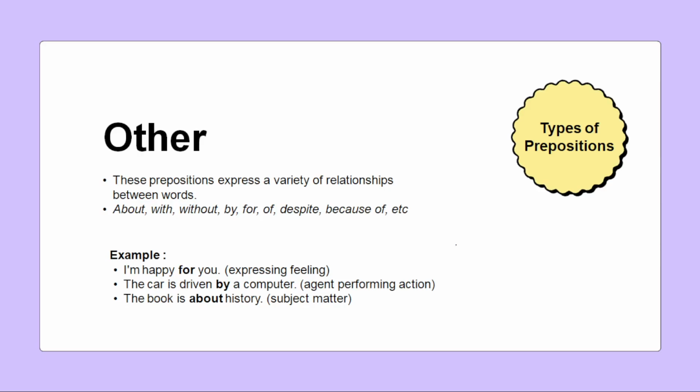And coming to the other important types of prepositions, there are so many. So about, with, without, by, for, of, despite, because of. So all these are a variety of prepositions where you express a variety of relationships between the words. For example, I am happy for you. So we are expressing a feeling over here. And here, the car is driven by a computer. So we are performing an action here. The book is about history. We are telling the matter about the subject. So all these kinds of connecting words, we call them prepositions.